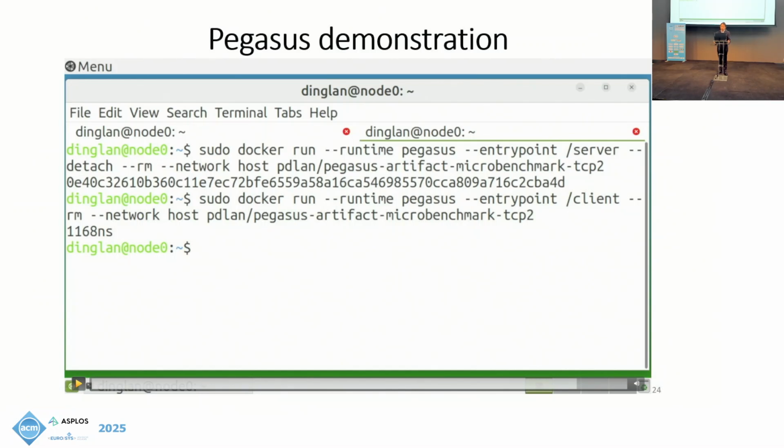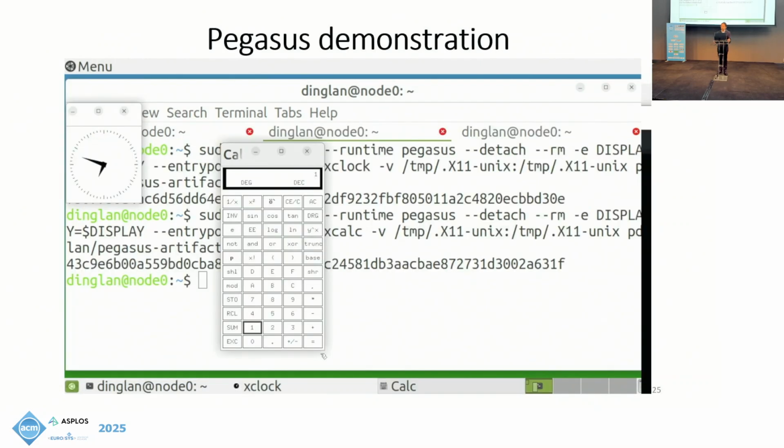This demo shows that Pegasus can accelerate communication performance by simply specifying a different runtime, without any change to the code or deployment. Pegasus can transparently support many real-world applications, including ones using large and complex interfaces. For example, we can even run two GUI programs, Xcalculator and Xclock, in the same address space with Pegasus. This cool example shows the compatibility of Pegasus even for programs outside its intended scope of applications.